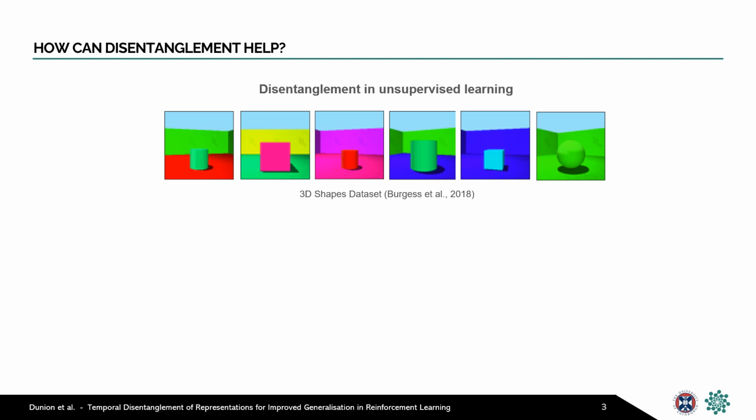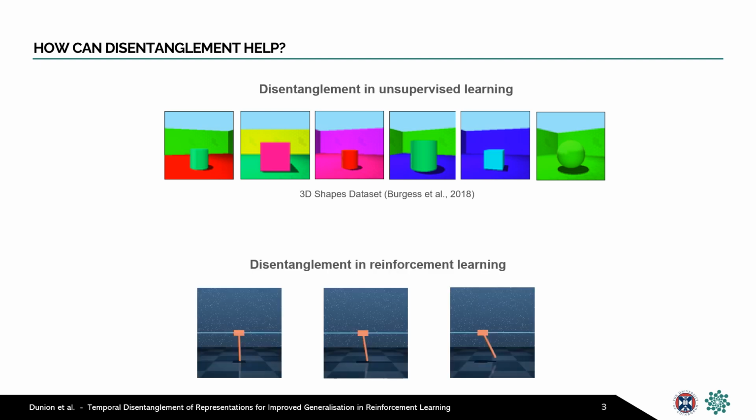However, it's theoretically impossible to learn ground truth factors of variation from IID data alone. But non-IID data is readily available in RL as the image evolves over time. So we propose an approach that uses this temporal structure of RL data to learn a disentangled representation.